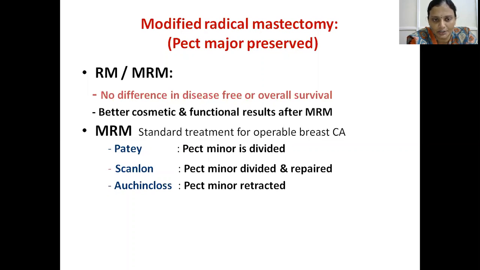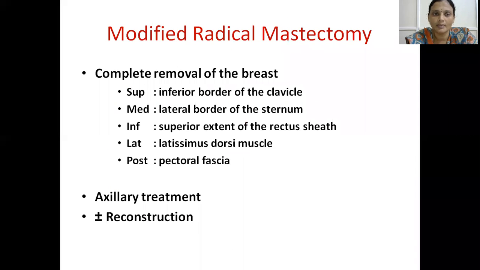What is Patey? In that procedure, the pectoralis minor is divided. Under Scanlon, it is divided and again repaired. But in Auchincloss, we just retract the pectoralis minor. So in Patey, it is divided completely. In Scanlon, even though it is divided, we repair it after the procedure, after removal of the lymph nodes. Under Auchincloss, the pectoralis minor is simply retracted. And so in modified radical mastectomy,